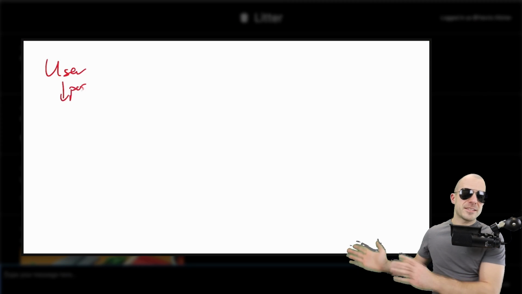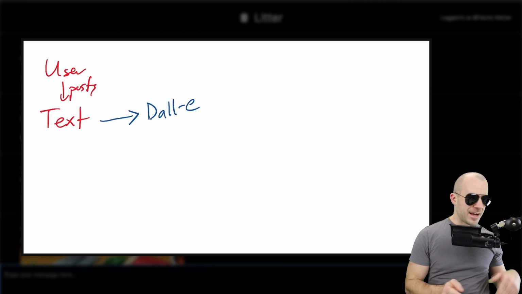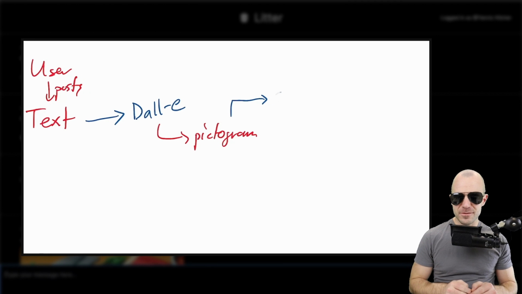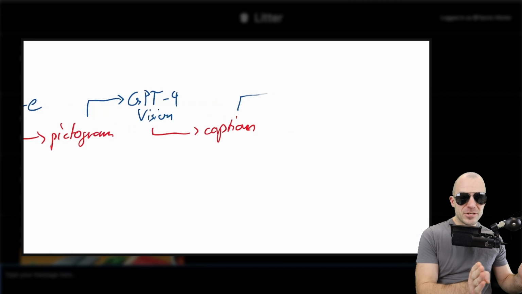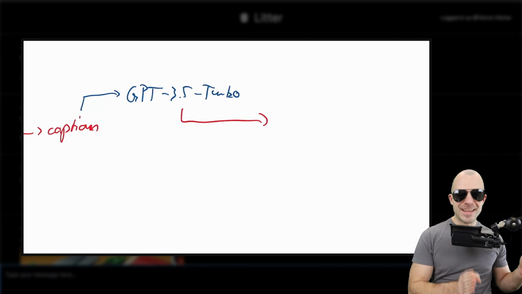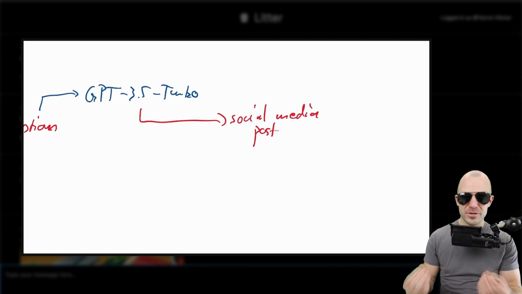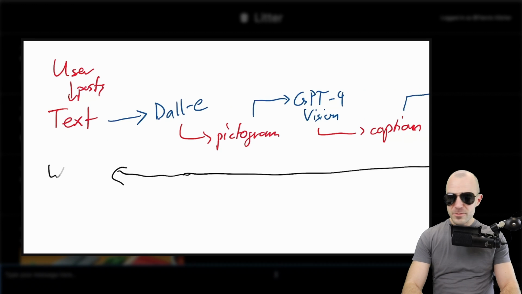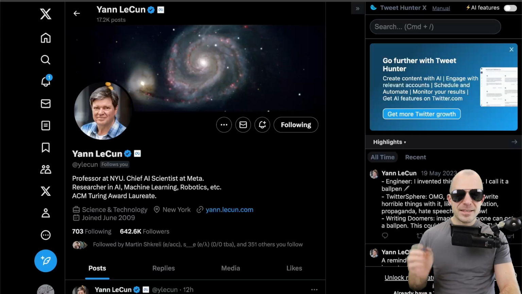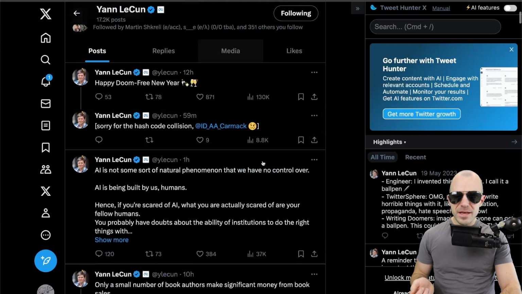So we took the text, we made it into an image, ideally a pictogram, sometimes it fails. Then we made that into a caption, and then we made that back into a social media message. We can do that again. So how about we take some real posts from Twitter, X, whatever it's called, and try to see whether we can make them a bit better.